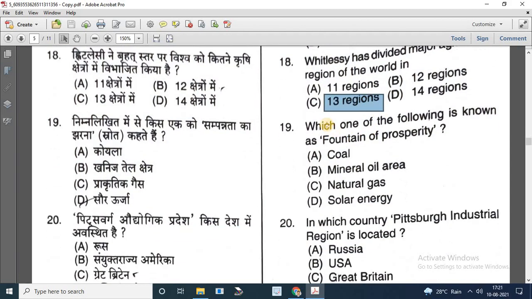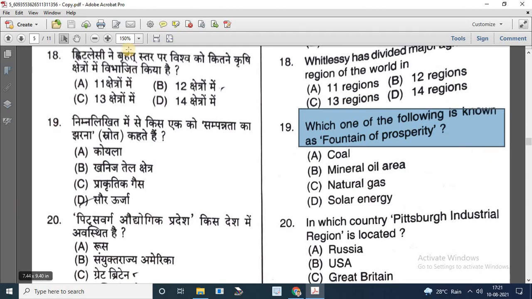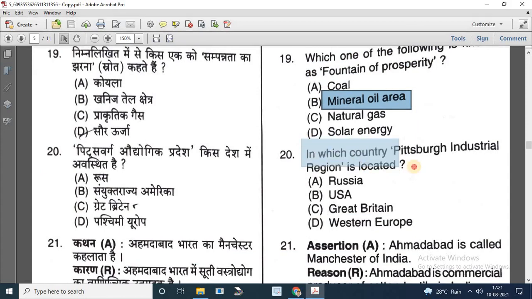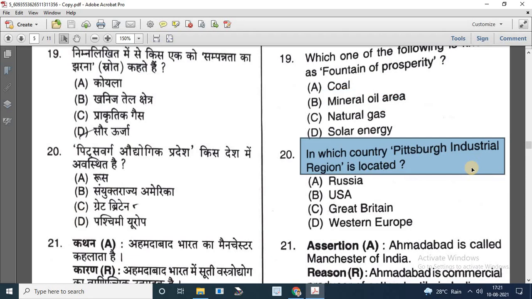Question number 19. Which one of the following is known as fountain of prosperity? Options are coal, mineral oil area, natural gas, solar energy. So the correct answer is B, mineral oil area. Next question is, in which country is Pittsburgh industrial area located? Options are Russia, USA, Great Britain, Western Europe. So the correct answer is USA.